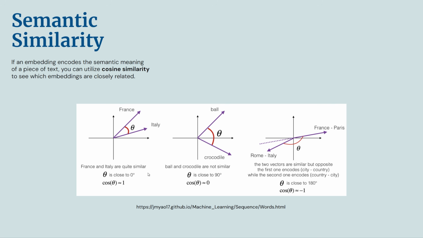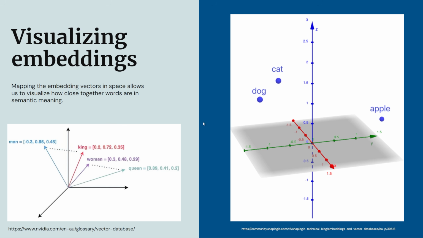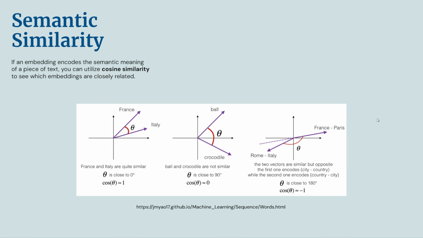So if an embedding encodes the semantic meaning of a piece of text, you can utilize something called cosine similarity to see which embeddings are closely related. Just to translate, all that means is that we're using a formula called cosine similarity, which will give us a number that computes how closely related two different embeddings are. This one should have a lower score, which is better, versus dog and apple, which should have a higher score, which is not as good because they're less closely related, right? It's literally just calculating the angle in space between two different vector embeddings, okay?